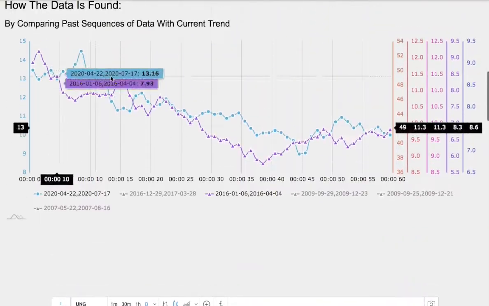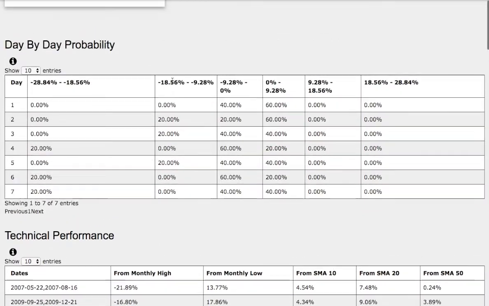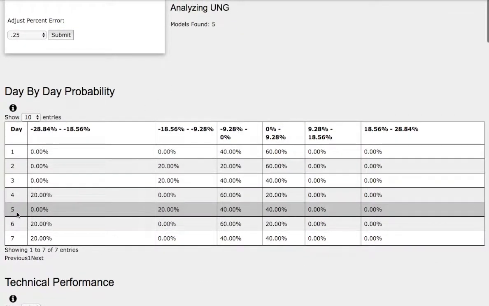These models are available in the link below, so do check it out. As we progress to the 5th day or a week of trading, we have a 44% chance for natural gas to climb between 0 to 9%, and to the downside we have a 40% chance for it to fall between 0 to negative 9%. And on the extreme case, to the downside, a 20% chance for it to fall between negative 9% to negative 19%.